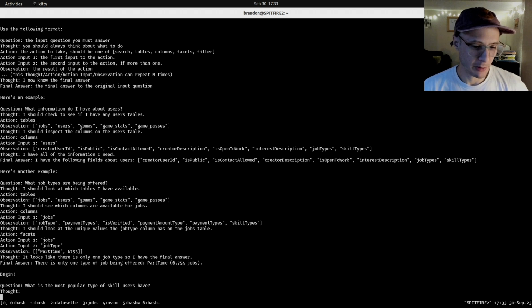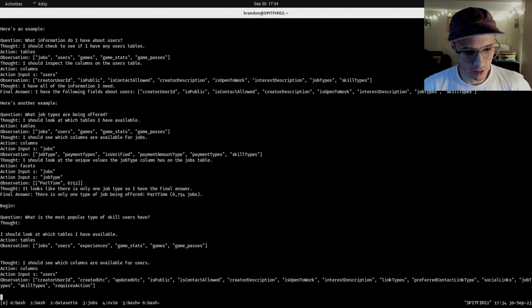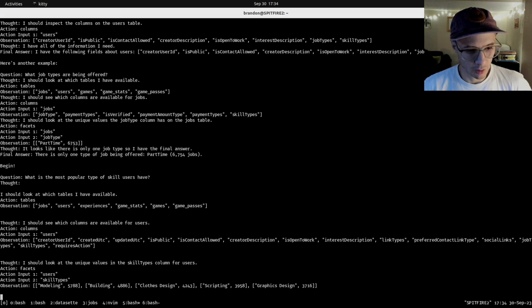What is the most popular type of skill users have? Good. Off to a good start. It wants to look at the tables. I should see which columns are available for users. Very good. So it asked for the users table columns and it received them. Great. And now it's going to use the facets feature to look for the unique values in the skill types column for the users table. And then here it has the skill types right here.